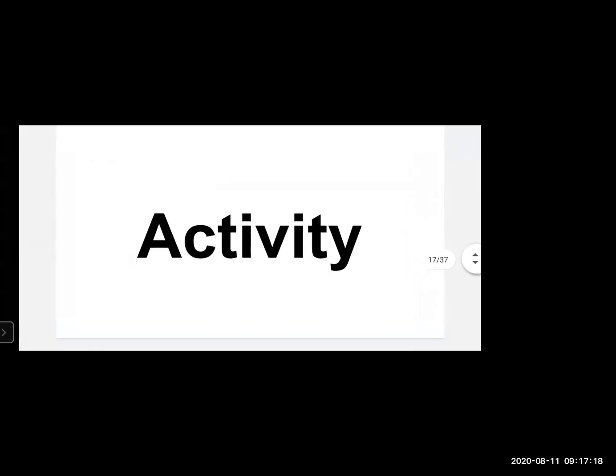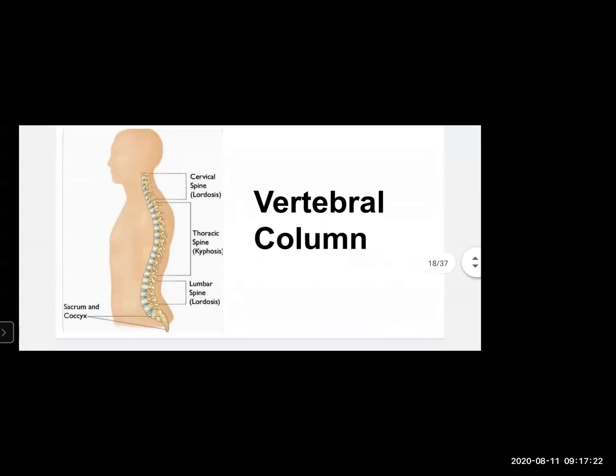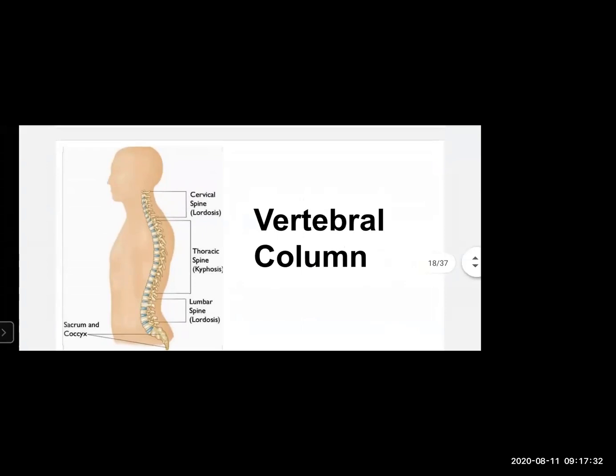So we have done with the activity. Now let's continue. Yes, students, we human beings have a vertebral column. You can see the vertebral column in this picture. Because of this vertebral column, we can stand erect, sit erect, and do many activities very easily.